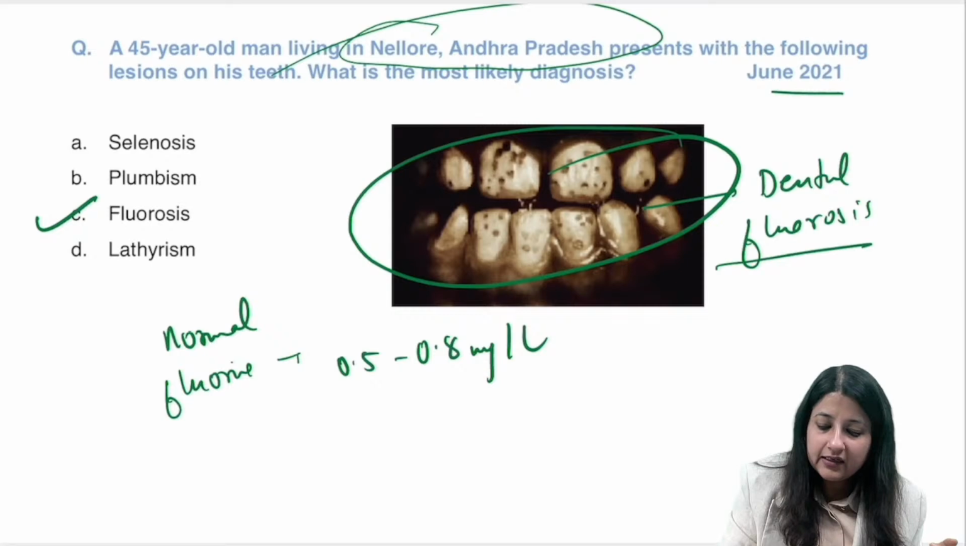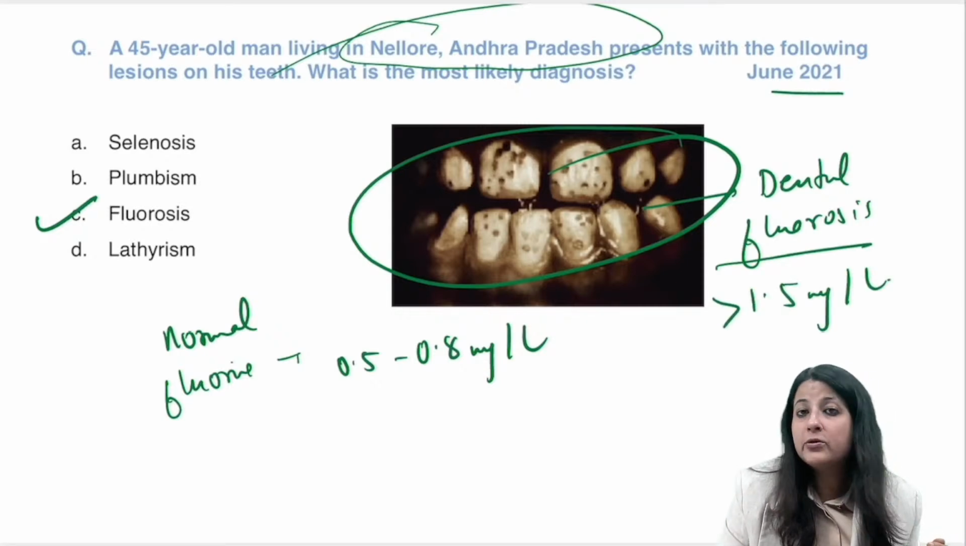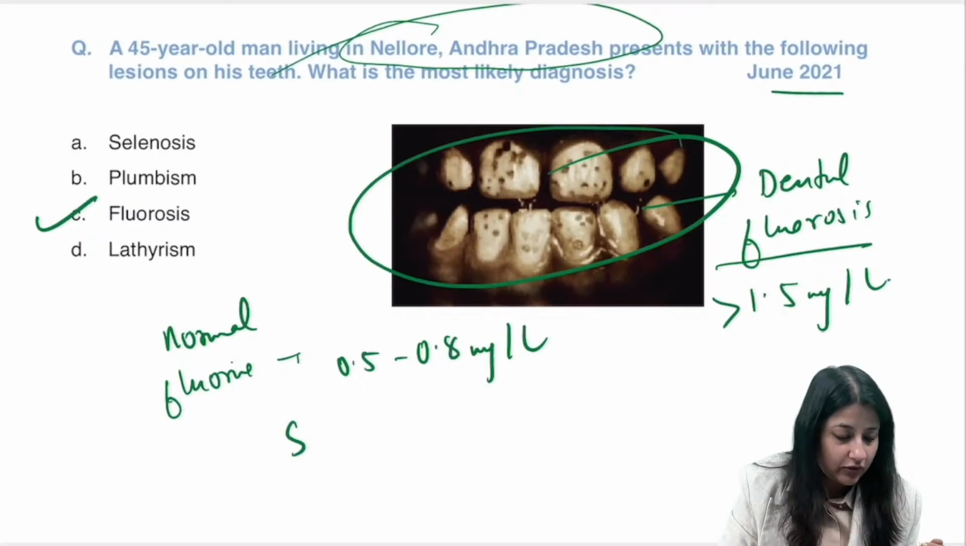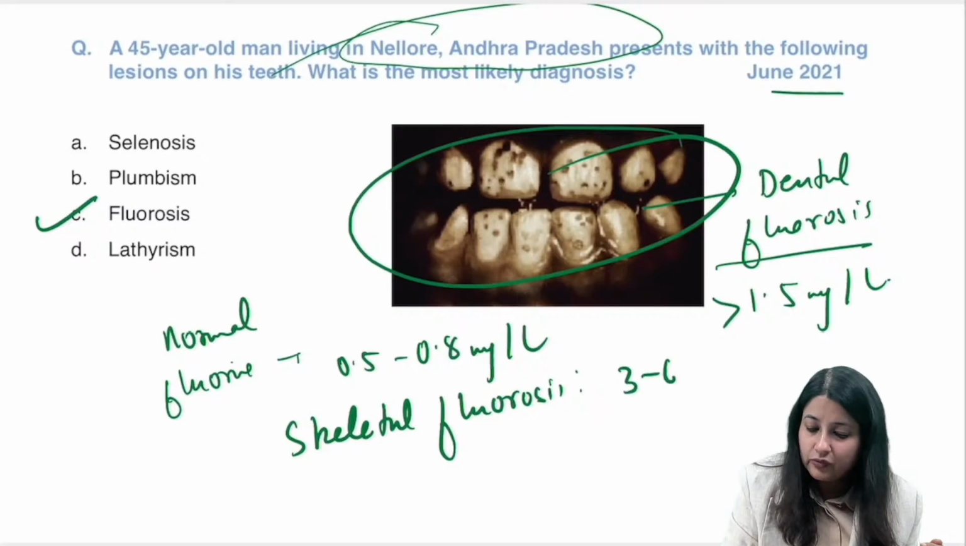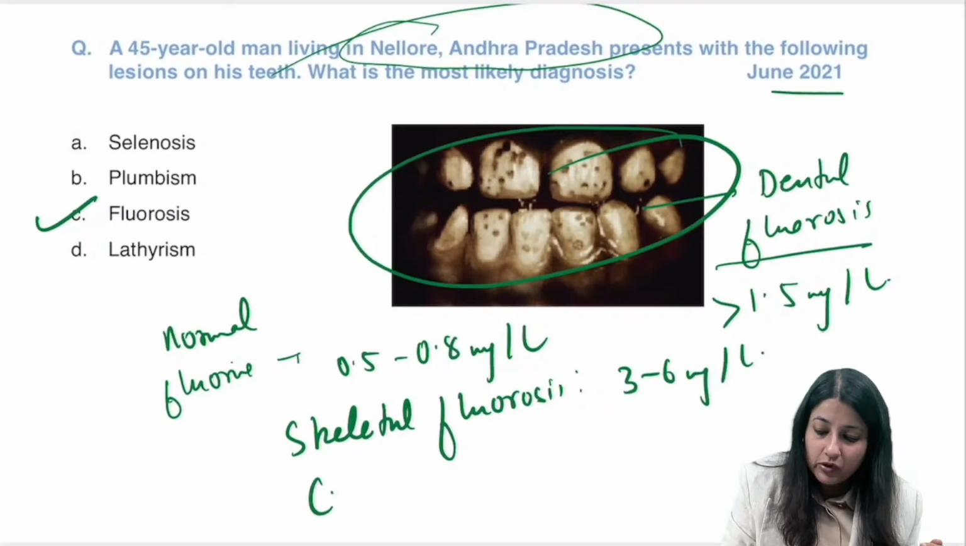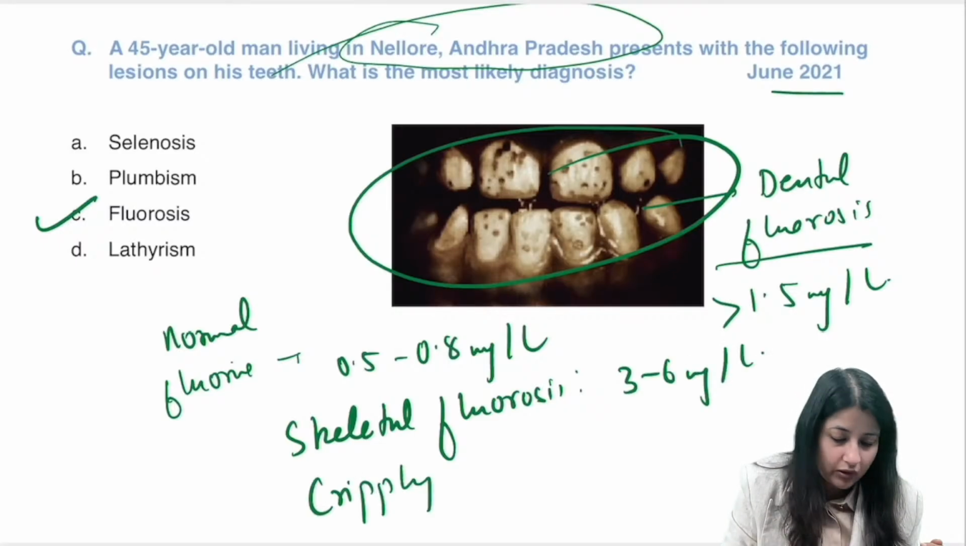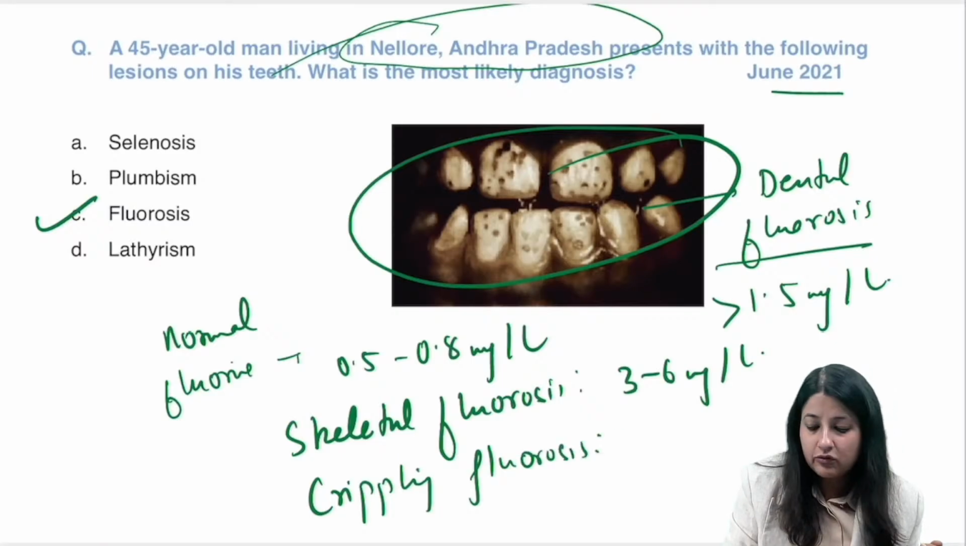यहाँ पे फ्लोरीन का कंटेंट कितना है? 1.5 मिलीग्राम पर लीटर. ओके, व्हाट अबाउट स्केलेटल फ्लोरोसिस? स्केलेटल फ्लोरोसिस में फ्लोरीन का लेवल कितना है? It is 3 to 6 milligram per liter. And what about crippling fluorosis, guys? Yes, over here we've done in nutrition also, more than 10. Okay, crippling is more than 10.